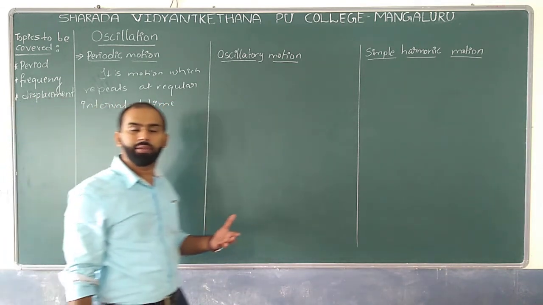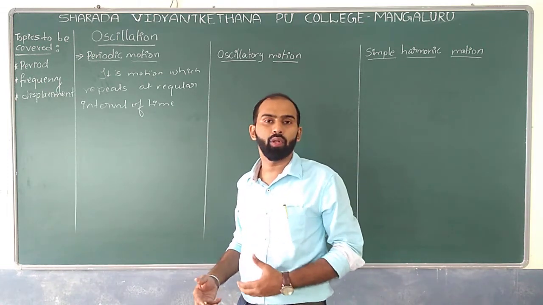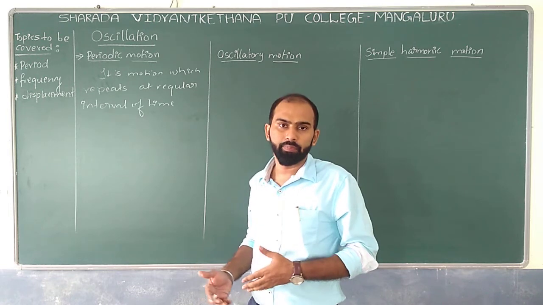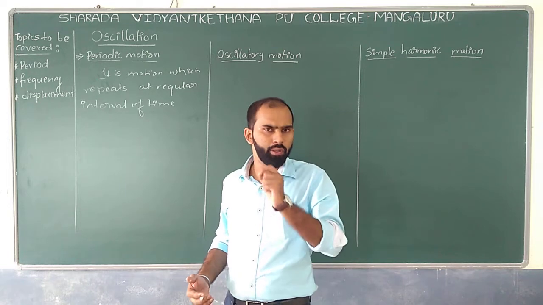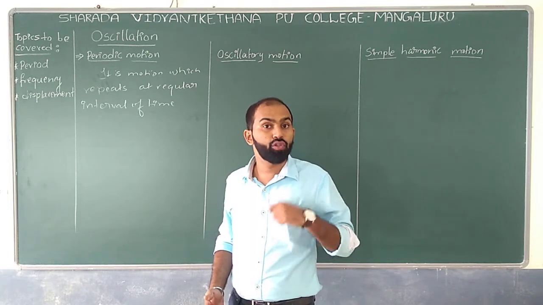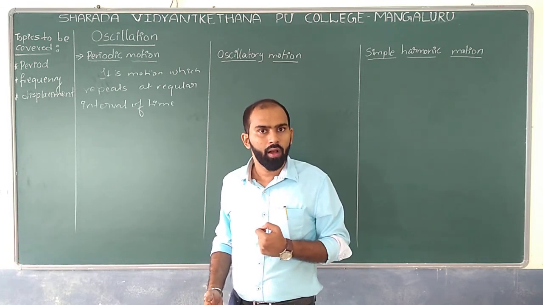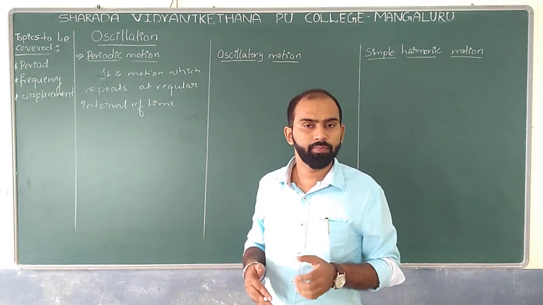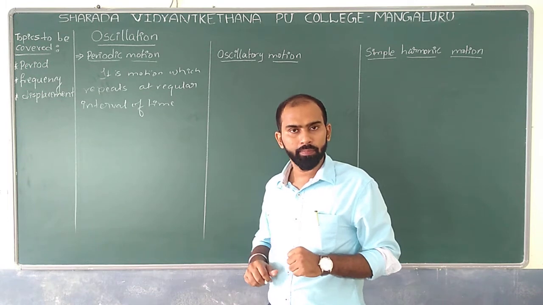Which example can I give for periodic motion? Just now I told, it is a motion which repeats with respect to time. So don't you think our earth is revolving around the sun continuously with respect to time? Similarly, the revolution of the moon around the earth, and also the movement of the pendulum in a clock, comes under periodic motion.